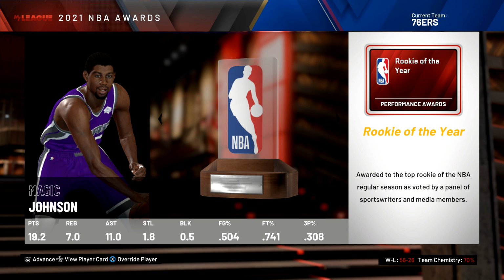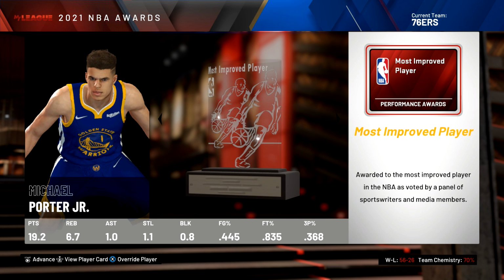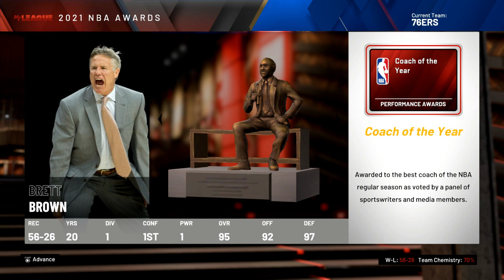Magic Johnson is going to get Rookie of the Year, though. He gets a double-double in his rookie season, almost getting a triple-double. So looking like Magic doing the best out of all the rookies, winning Rookie of the Year right there. Bill Russell ends up getting Defensive Player of the Year, which is huge for a rookie to actually get this award. His scoring wasn't too good. He pulled 8.7 boards a game, 1.7 blocks. His stats in general aren't too crazy.